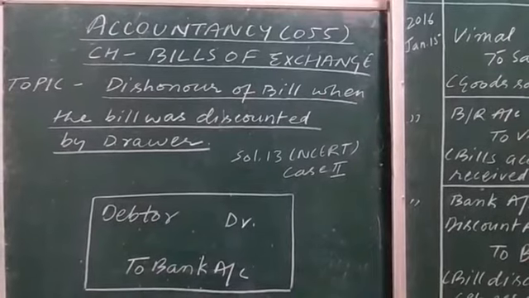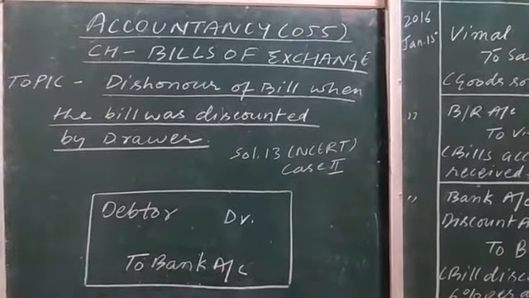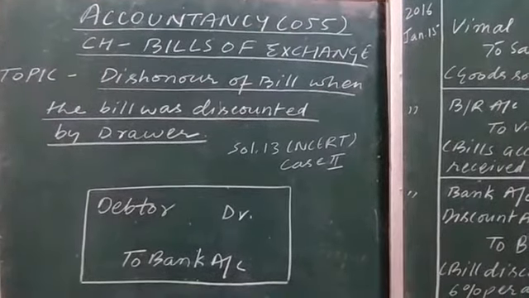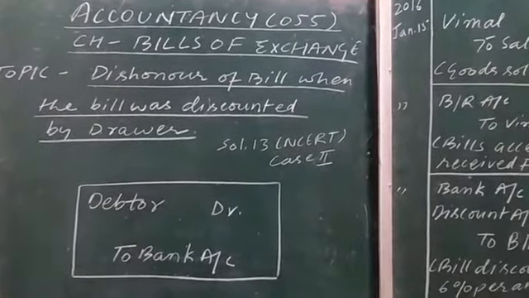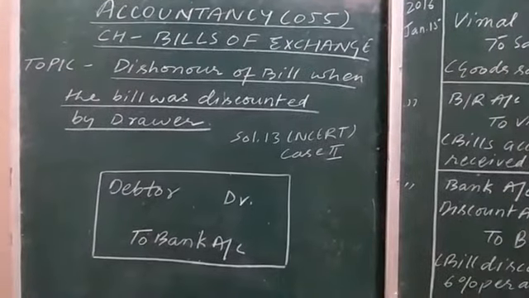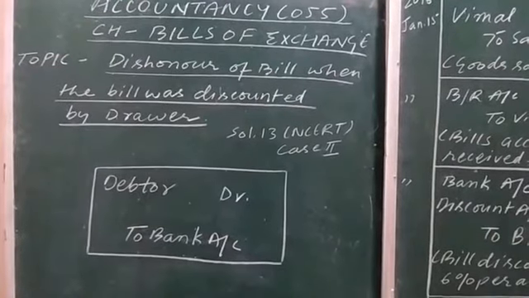So on the date of dishonoring of the bill, what entry is to be passed? The basic general entry on the date of dishonor of the bill is debtor debit to bank.